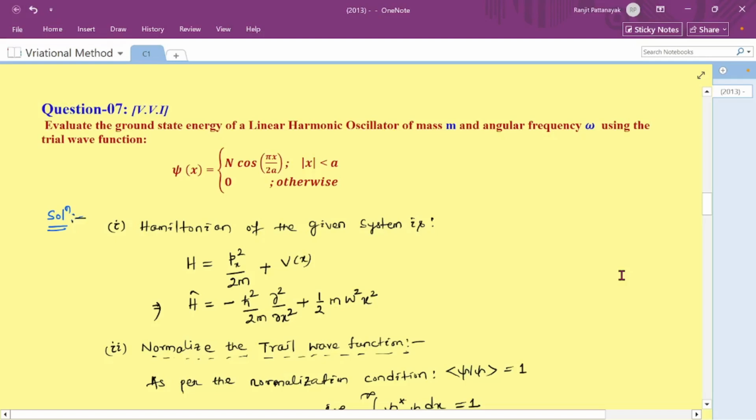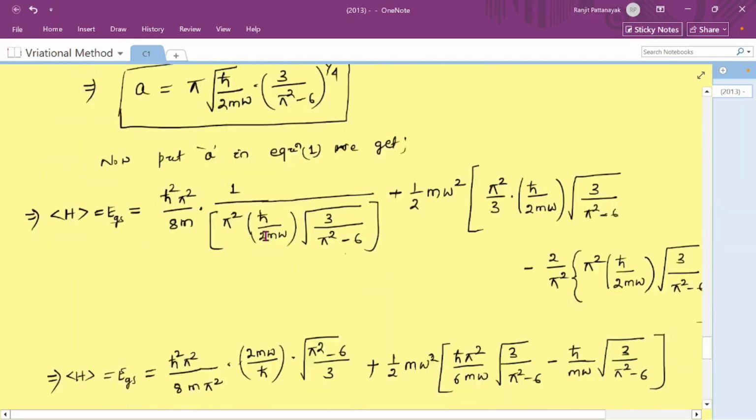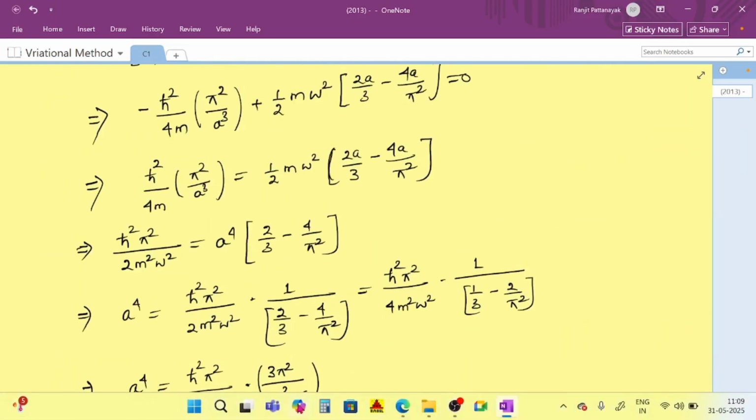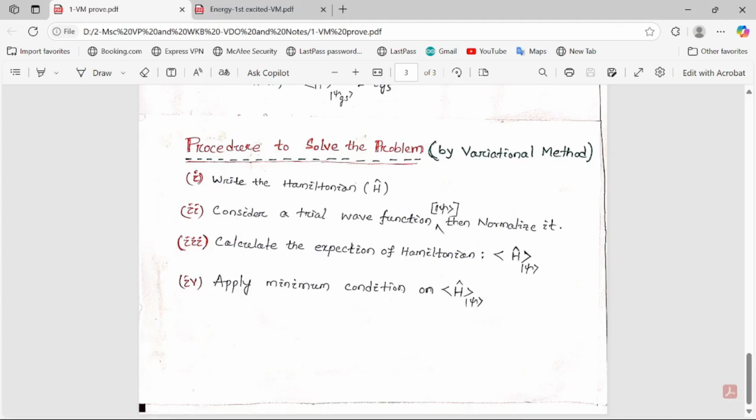Okay, hello everyone. In this lecture series, we are discussing the variational principle and corresponding questions. Last class, we discussed this question: evaluation of the ground state energy of a linear harmonic oscillator having mass m and angular frequency omega. In detail, we discussed it by considering these steps or procedure.